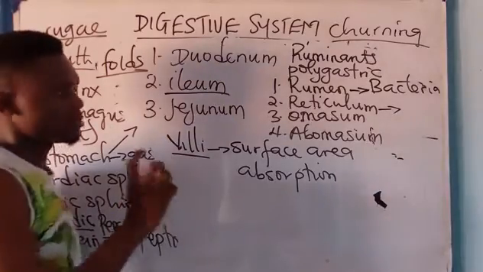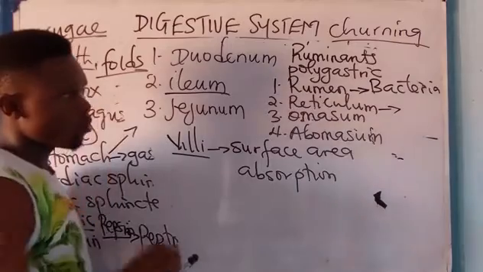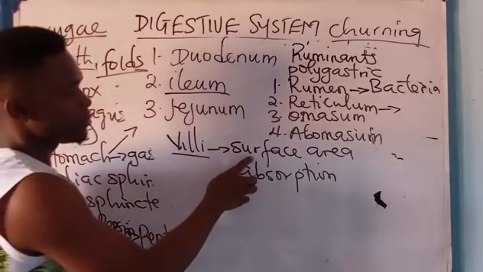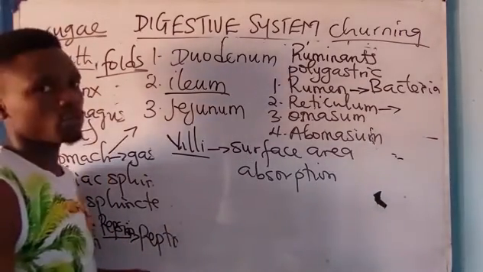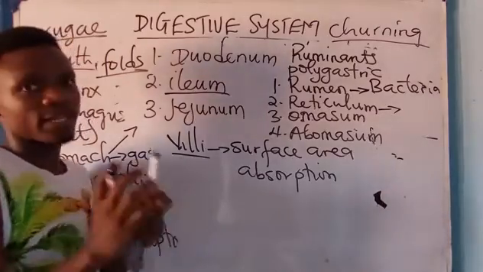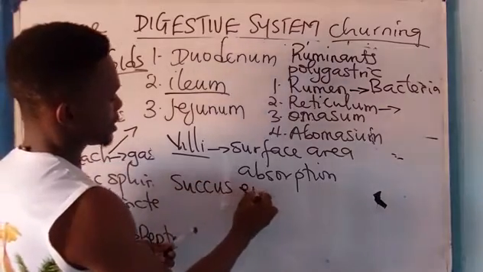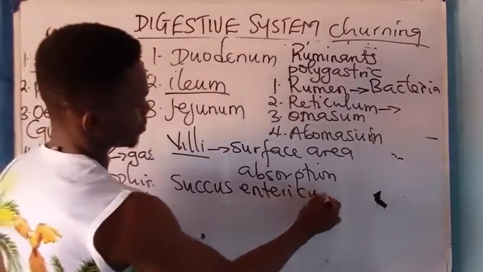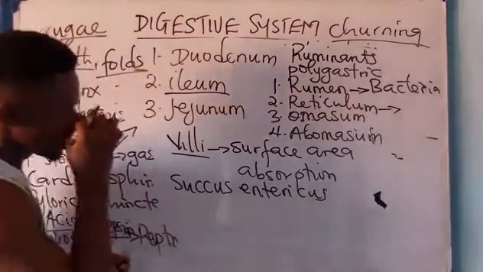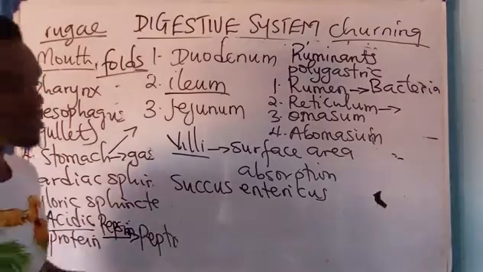The villi are finger-like projections found in the small intestine. What do they do? They help in providing larger surface area for absorption. Now, in the small intestine, you also have what is called succus entericus. Now, there are 5 enzymes present in the small intestine.